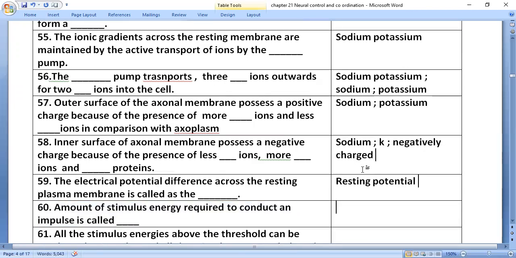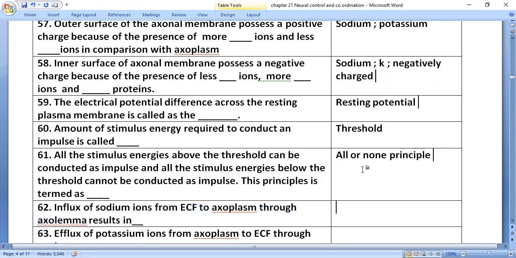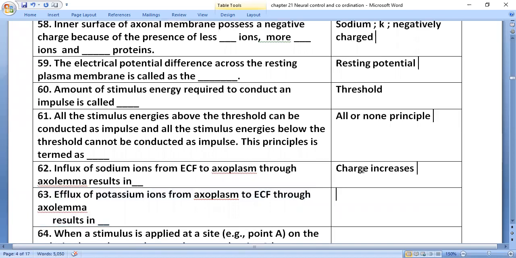The amount of stimulus energy required to conduct an impulse is called the threshold. All stimulus energies above the threshold can be conducted as an impulse, and all stimulus energies below the threshold cannot be conducted. This is the all or none principle. Influx of sodium ions from ECF to axoplasm through the axolemma results in charge increase. Efflux of potassium ions from axoplasm to ECF results in charge decrease.